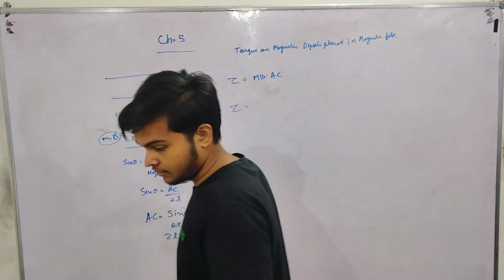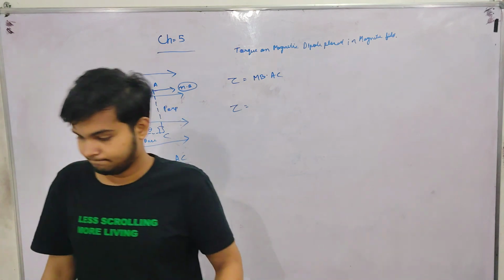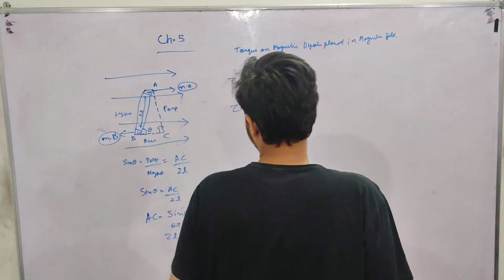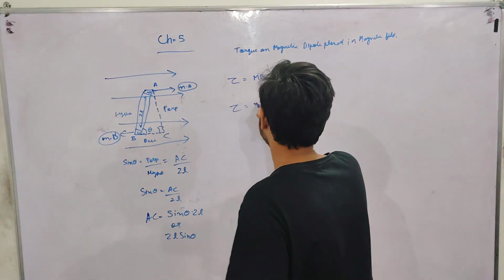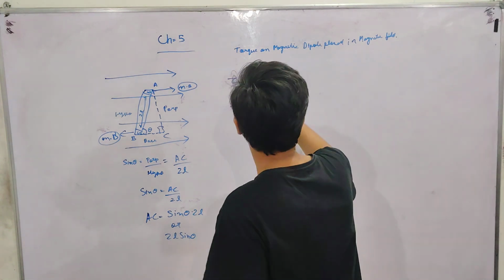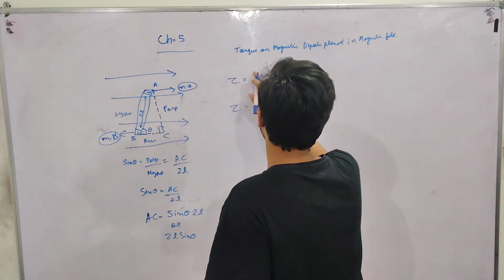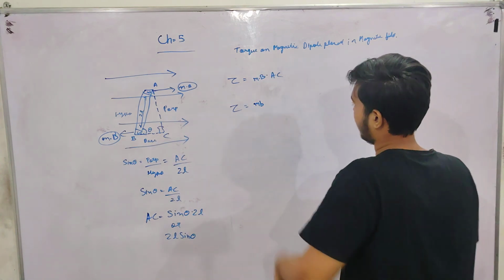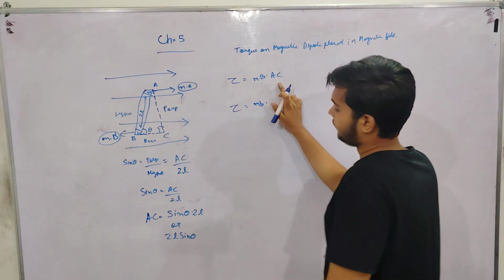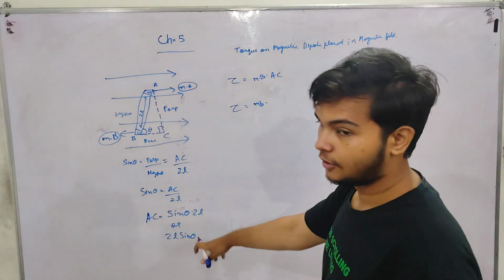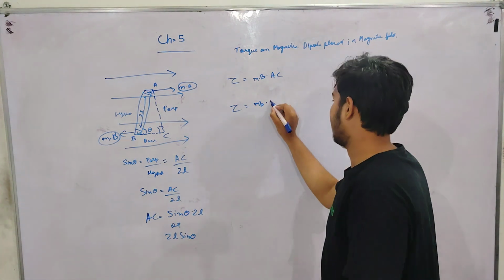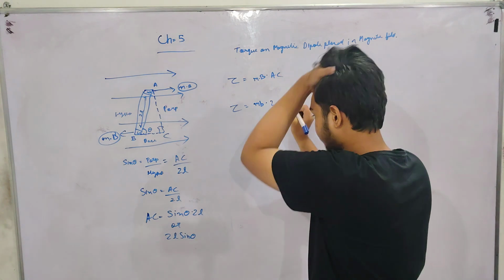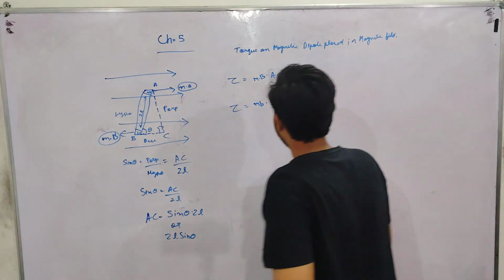Torque equals small mB. We are talking about the magnetic force m into B. In the place of AC, we can put 2L sin theta.